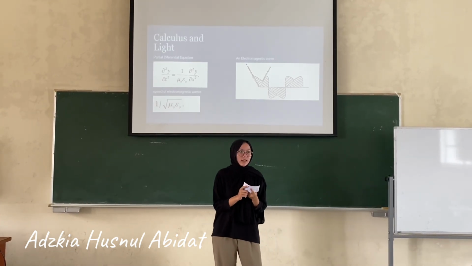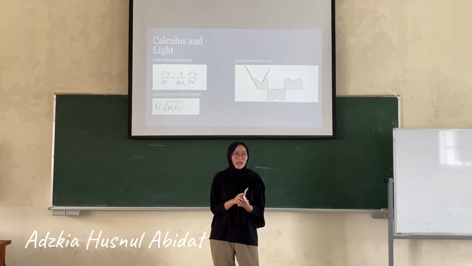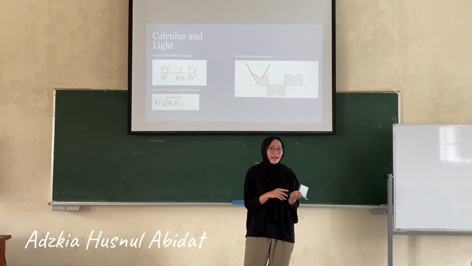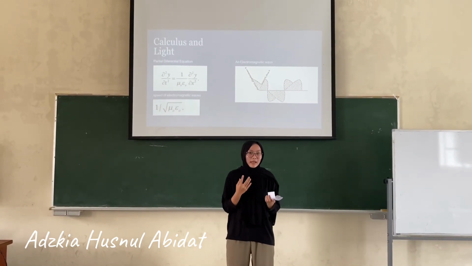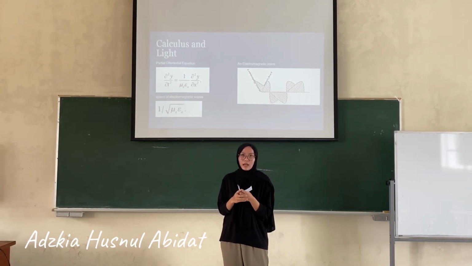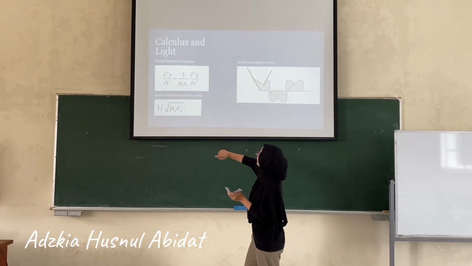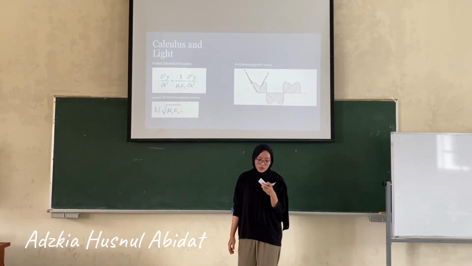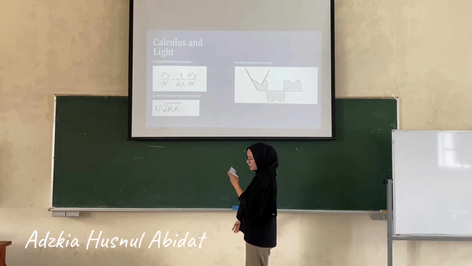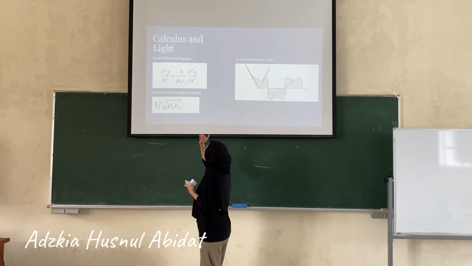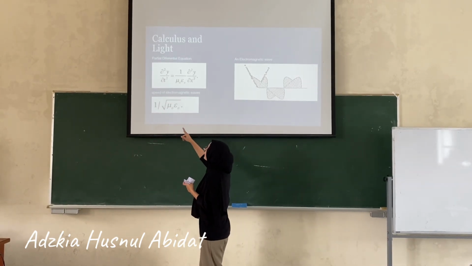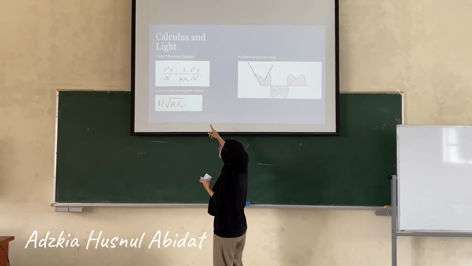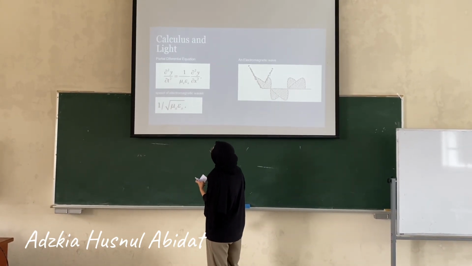In 1865, a Scottish physicist named James Clerk Maxwell proposed the mathematical theory of electromagnetism. He discovered that electric and magnetic fields satisfy the same partial differential equation. This one is simplest using SI units. The equation is written as the second partial of y with respect to t squared equals 1 over mu naught epsilon naught times the second partial of y with respect to x squared.